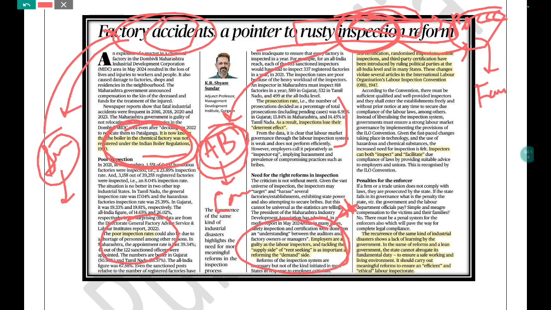One is the demand side, another is the supply side. If you look at the Second ARC's fourth report, Ethics in Governance, you will find that collusive bribery, collusion-based bribery, is also given there. So these are the things that you need to understand. Similarly, if you read the Prevention of Corruption Act, POCA, in that Act also you will find that both are crimes: one is the taking of bribes and another is the giving of bribes. So you just need to understand the demand and supply side. In this way you should use this article in your preparation.